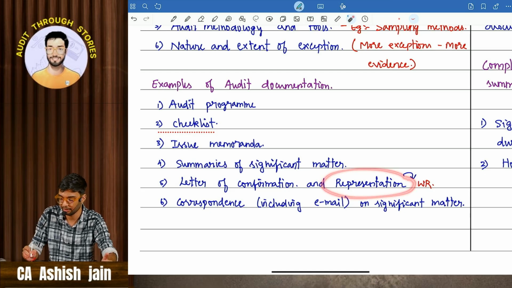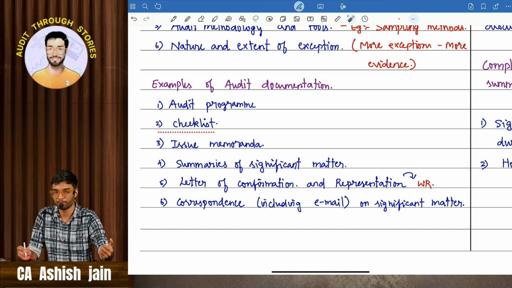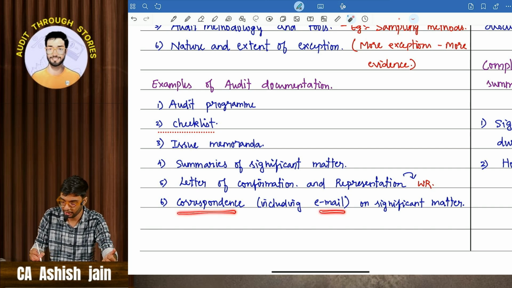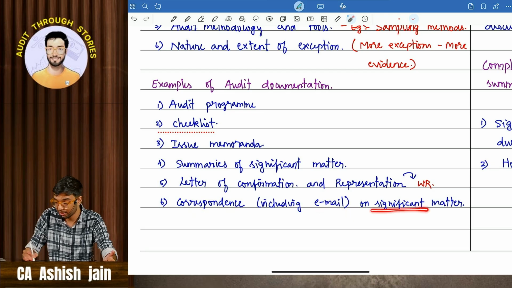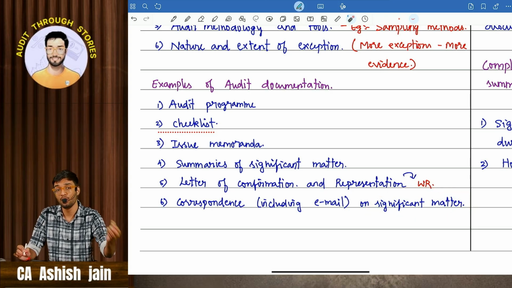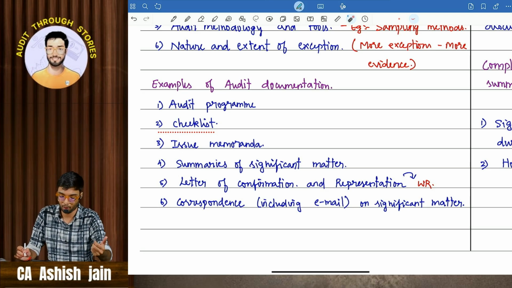Or representation. They have used the word representation, so here you have to think of the written representation which you get from the management. That also acts as a part of audit documentation. Correspondence, including emails which are on significant matters. Only significant matters which are being discussed in the emails are also included in audit documentation.